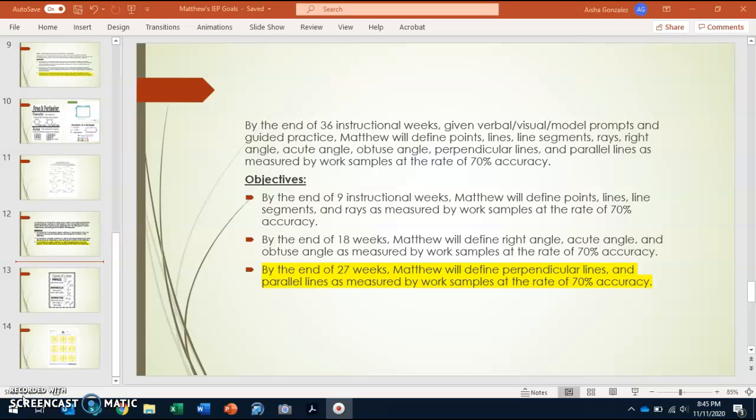And now we're going to go over goal number 4. So goal number 4, Matthew, we are going to continue talking about parallel and perpendicular lines.